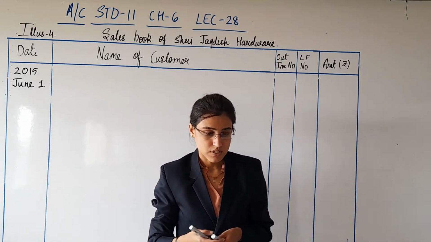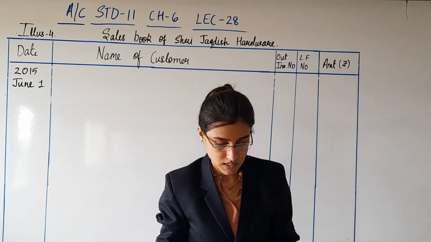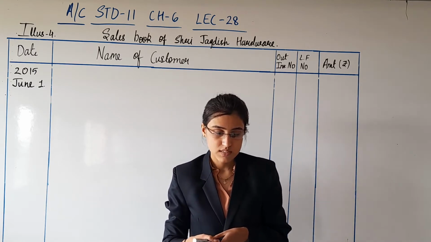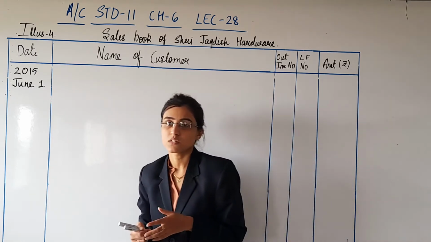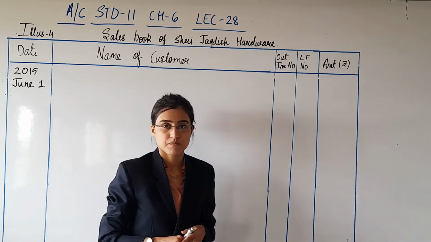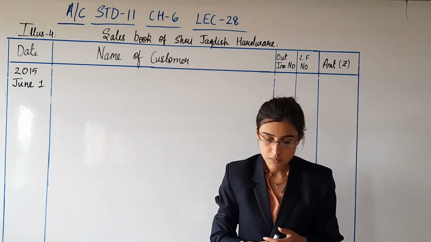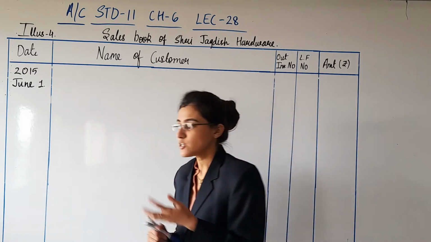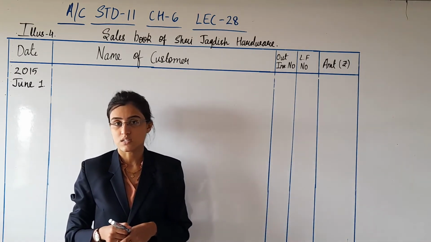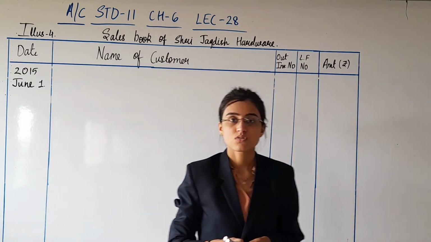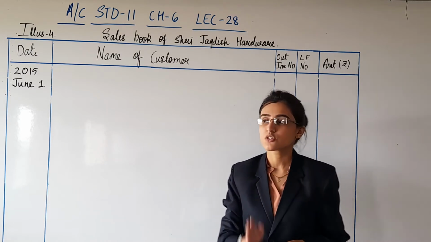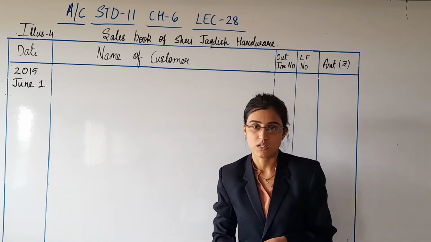Let me read the first transaction. Sold goods of rupees 13,000 to Manan on 3 months credit and sent bill number 1967. Goods of rupees 13,000 have been sold to Manan for 3 months credit, and the bill number 1967. Firstly, you need to find out whether this transaction is cash transaction or it is credit transaction. So I can recognize well that this is the credit transaction. And credit transaction is to be recorded in sales book and not the cash transaction.